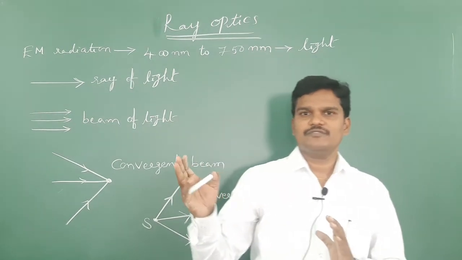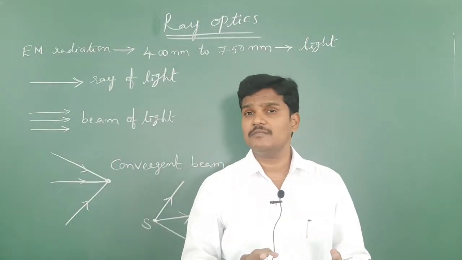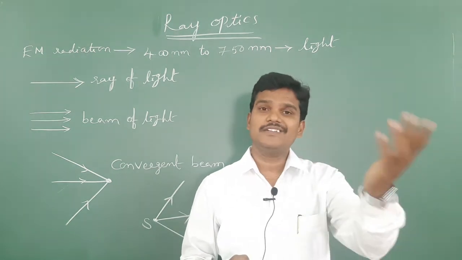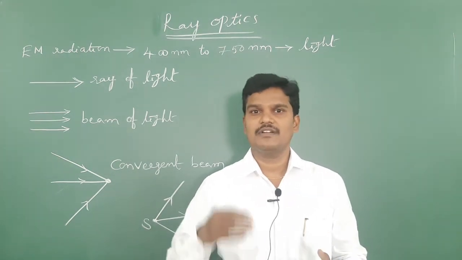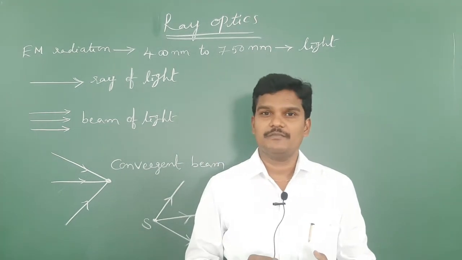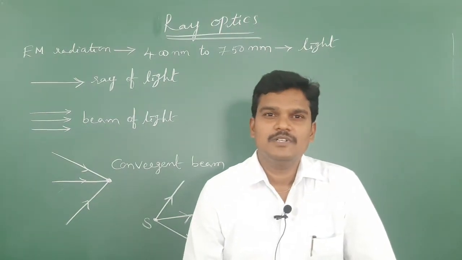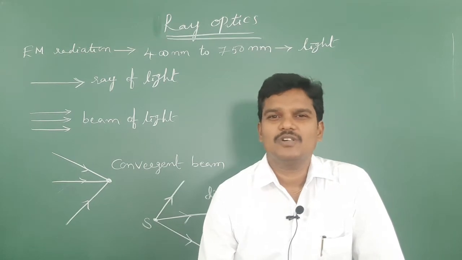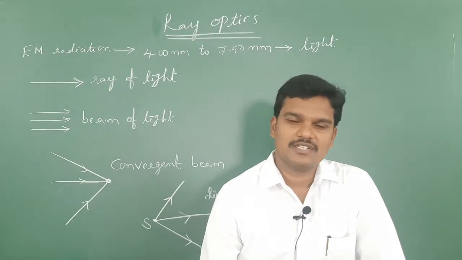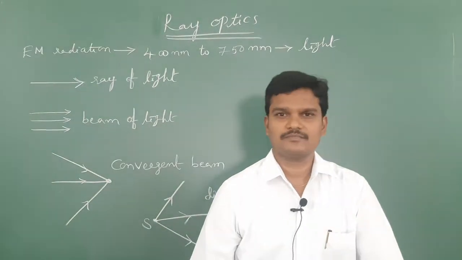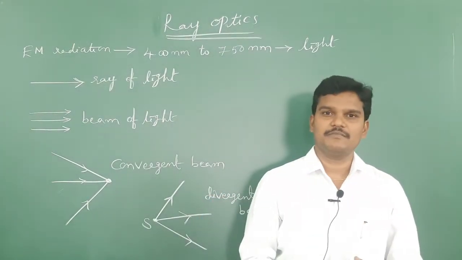If a light ray moves from rarer to denser, there are two mediums: rarer medium and denser medium. Rarer medium means air. Glass, water, any chemical, we can call a denser medium.